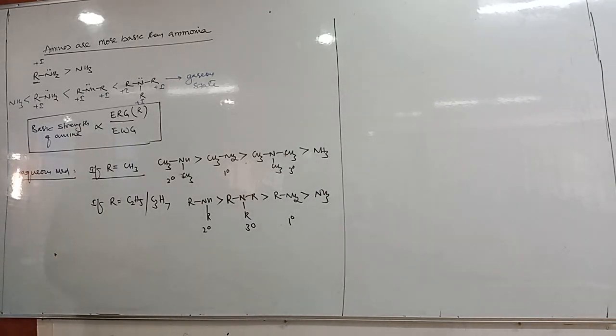Alkyl amines are more basic than ammonia due to the electron releasing nature of alkyl groups.